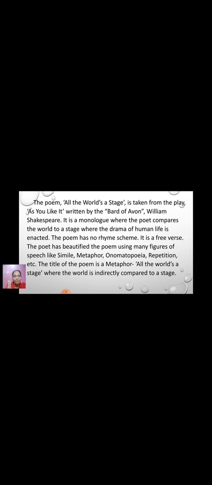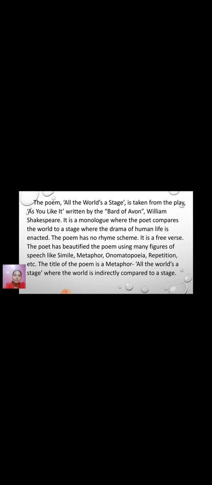So over here I have completed the first 2 points, name of the poem and the poet's name. The poem's name is All the World's a Stage and the poet's name is William Shakespeare. You can simply write it: The poem All the World's a Stage is written by William Shakespeare. I have made it more flowery so that it creates a good impression on the examiner as well.